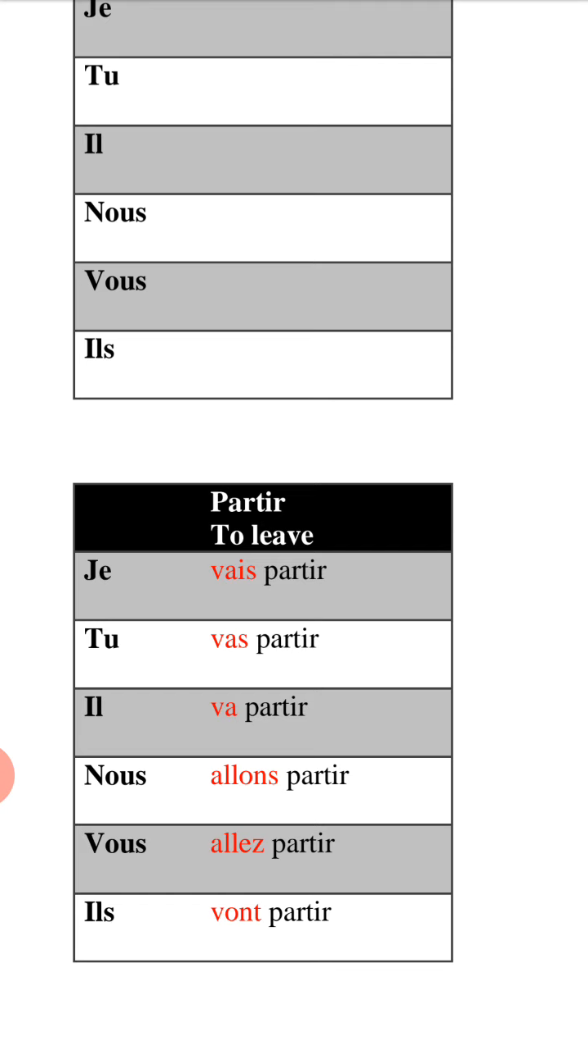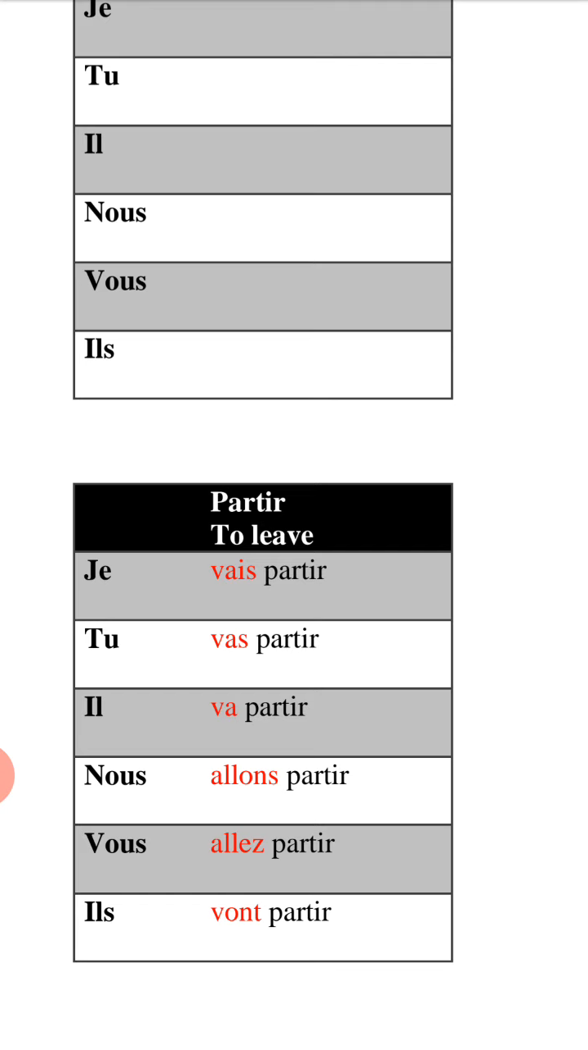Tu vas partir, you are going to leave. D'accord? Il va partir, he is going to leave. Nous allons partir, we are going to leave. Vous allez partir, you are going to leave. And last one, ils vont partir, they are going to leave. Is it easy? J'espère que vous avez compris. Verbe partir au futur proche.